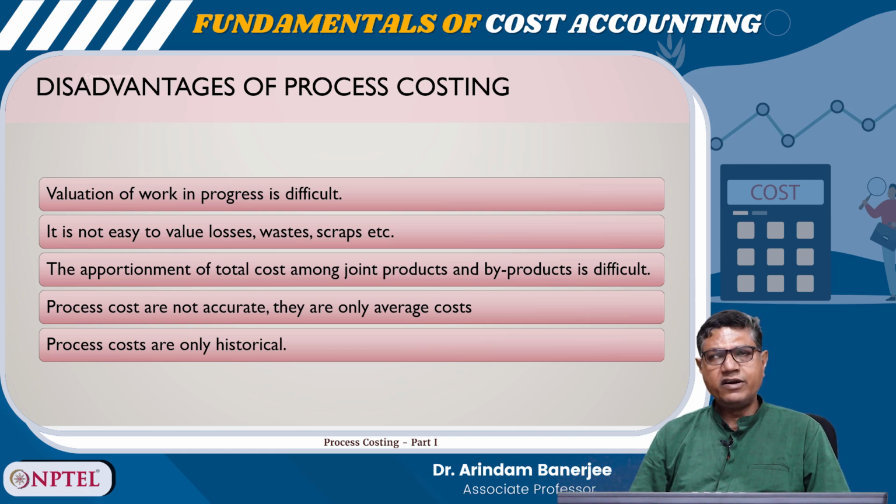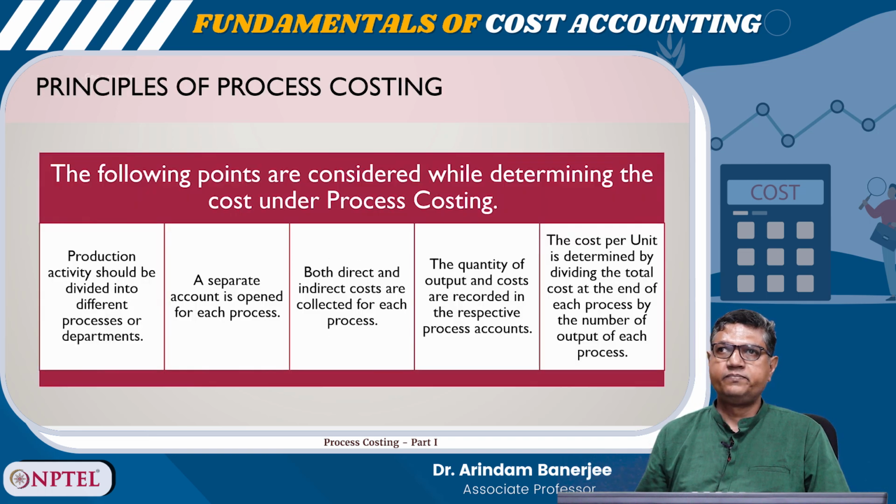By evaluating the performance of each process, effective managerial control is possible. And a few disadvantages also. Valuation of work in progress is difficult. It is not easy to value losses, wastes, scraps, etc. The apportionment of total cost among joint products and byproducts is difficult. Process costs are not accurate, they are only average costs. Process costs are only historical.